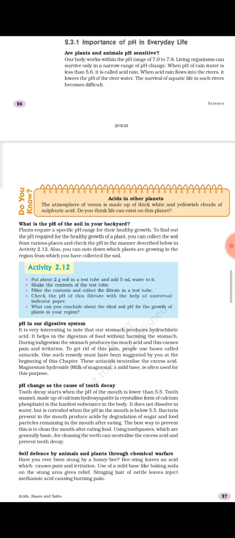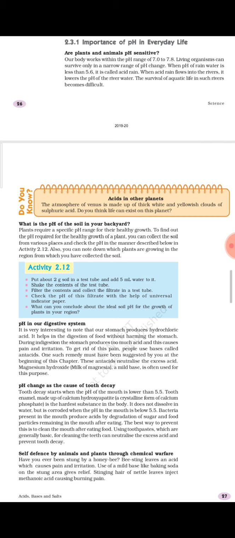So here we have seen some of the important points, like the condition when tooth decay starts. It starts when the pH of the mouth falls below 5.5. Then what is the substance by which tooth enamel is made up of? That is calcium hydroxyapatite, which is a form of calcium phosphate. Now this substance does not get affected in the neutral medium, that means it is not getting affected at all with water, but it starts getting corroded when the pH falls below 5.5, that means in acidic condition or in acidic medium.